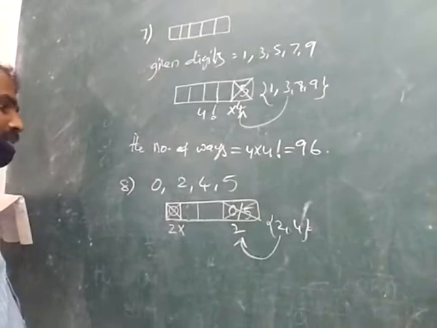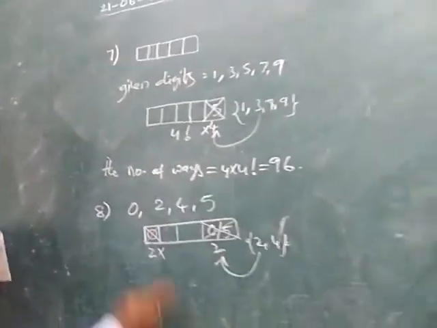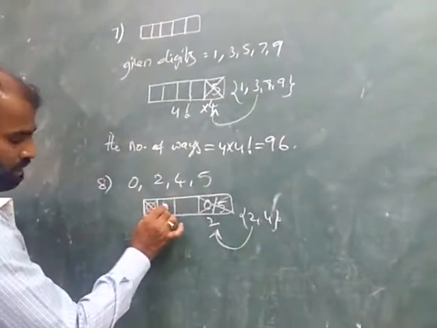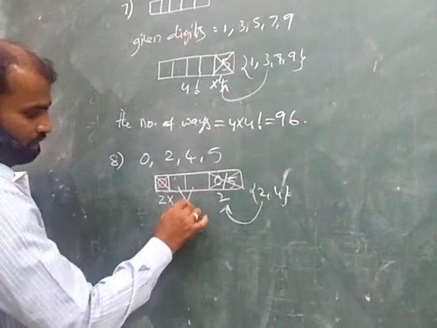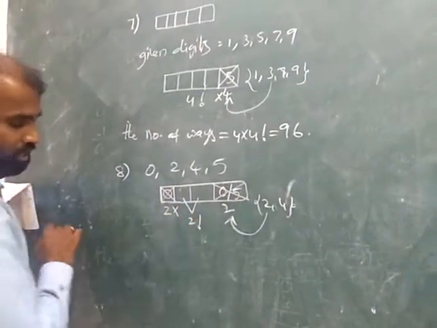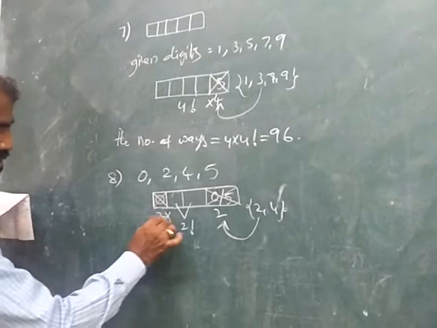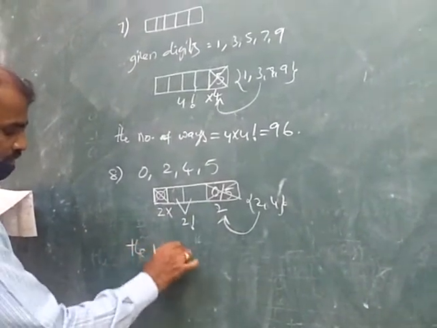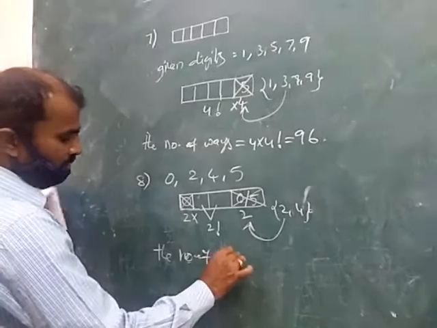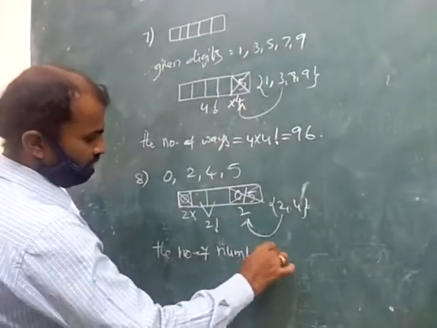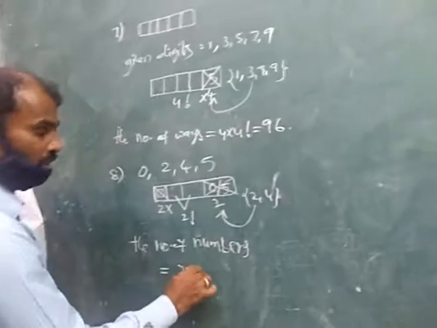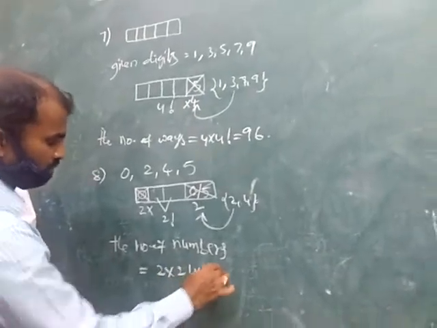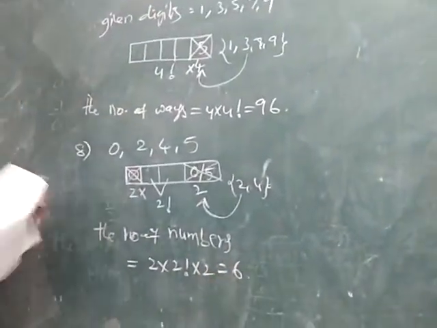Then 2 digits remain, which can be filled in the remaining 2 places in 2 factorial ways. So the number of 4-digit numbers is 2 into 2 factorial into 2, that becomes 6.